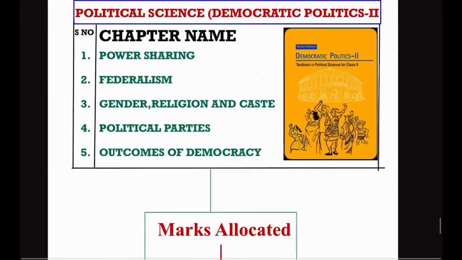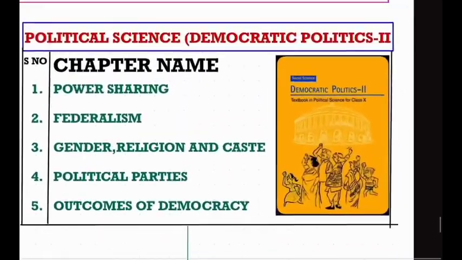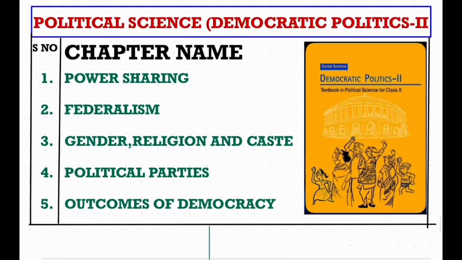Political science, democratic politics. So let us see first what the chapters are, how many chapters there are. There are 5 chapters.